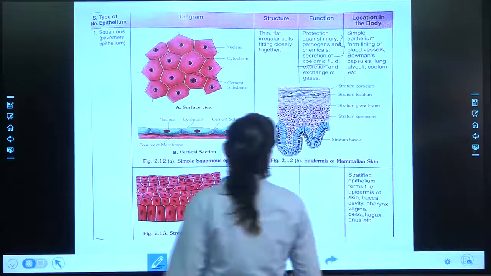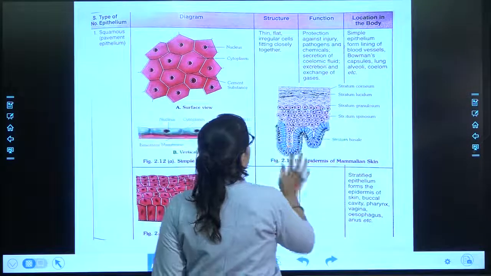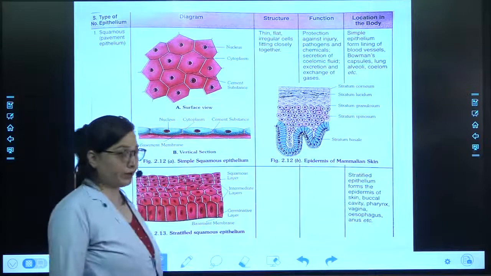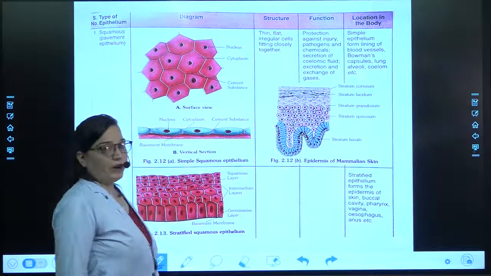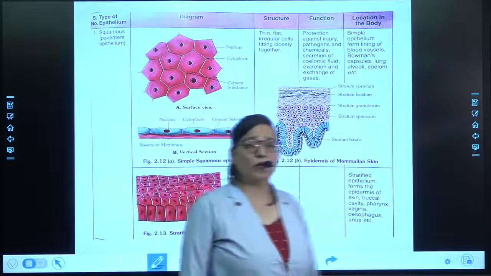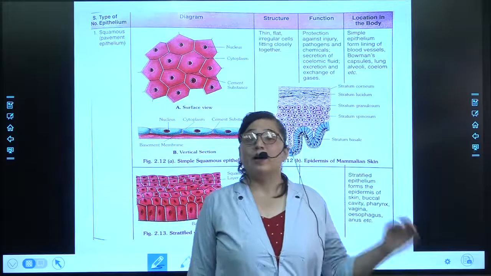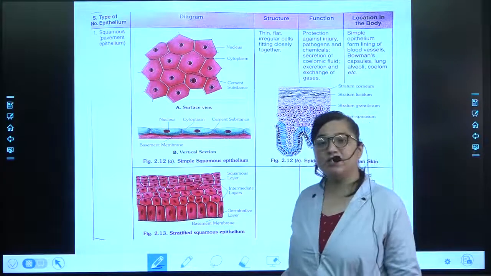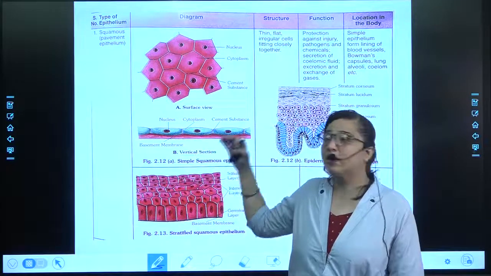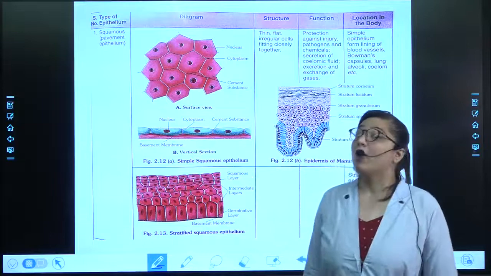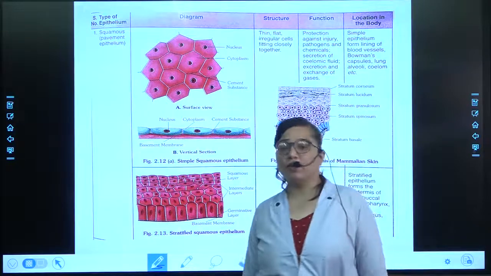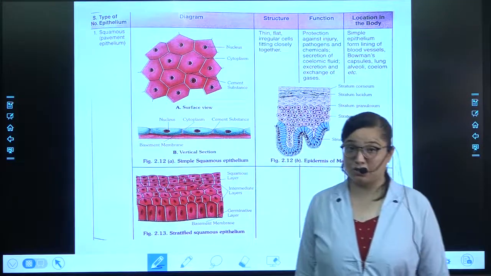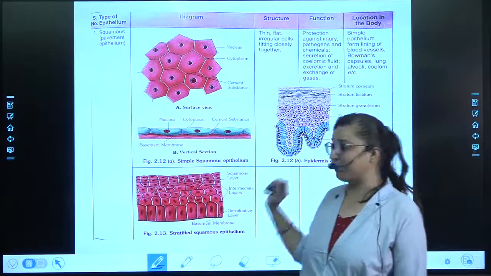Once again, let us have a look at the content that is given over here. What are we talking about? We are talking about epithelial tissue. This epithelial tissue is of how many types over here? Given squamous, and in squamous you are having simple and stratified. What are we talking about? We are talking right now about the simple squamous epithelium tissue.